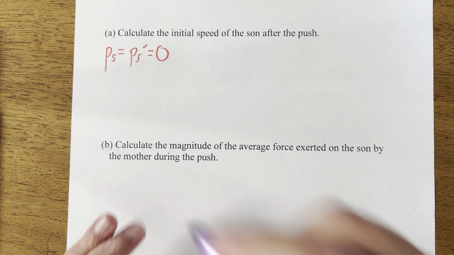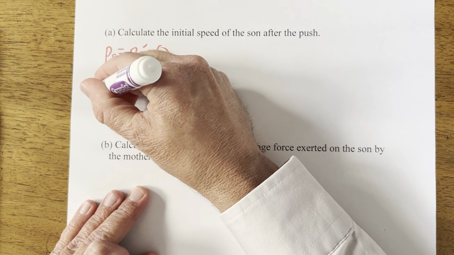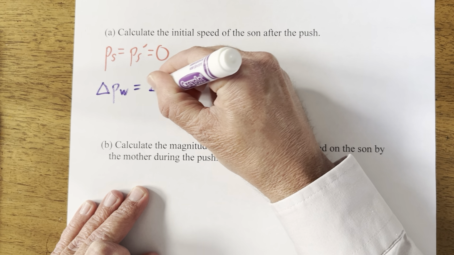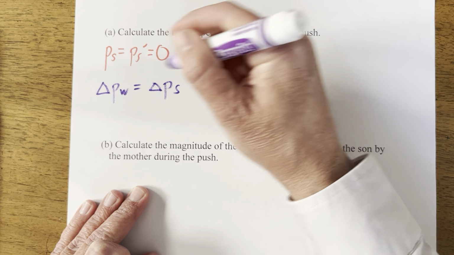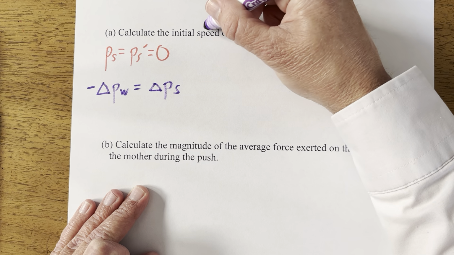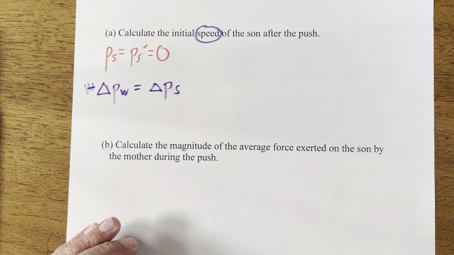So another way to think about conservation of momentum is that the change in momentum of the woman is equal to the change in momentum of the son, but negative because she's going backwards. Although they say speed, so they don't really care about positives or negatives, so we'll just get rid of that.